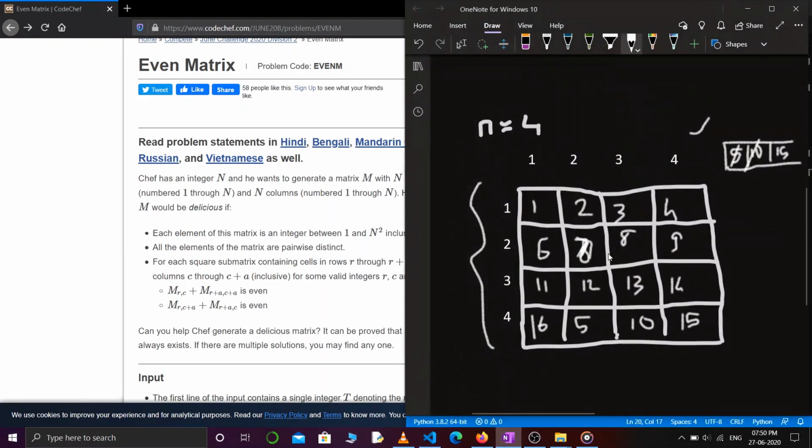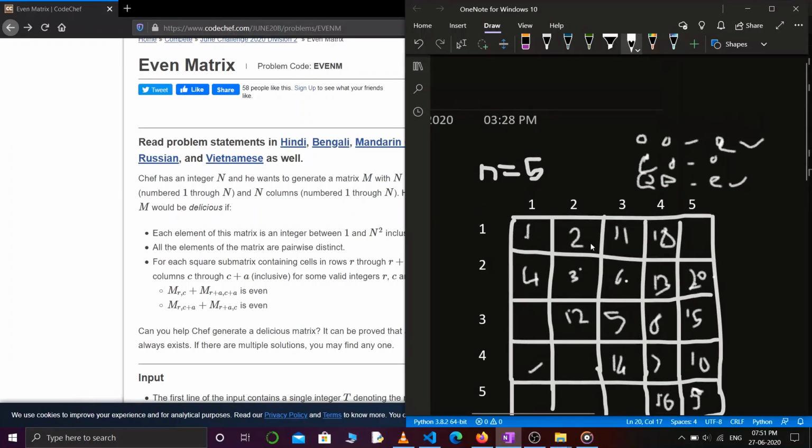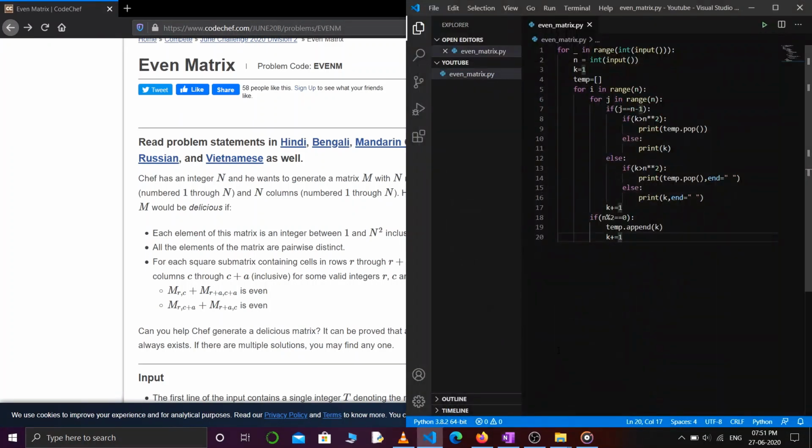The reason I already told you. If it is an even number, we will use this. Otherwise, we will use this fashion. Okay, so let's try to submit this code.